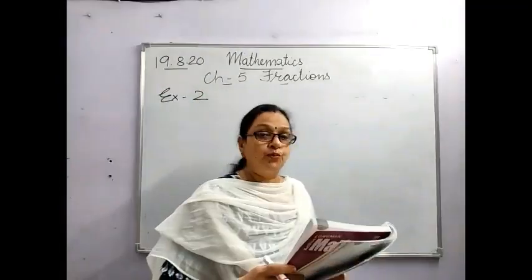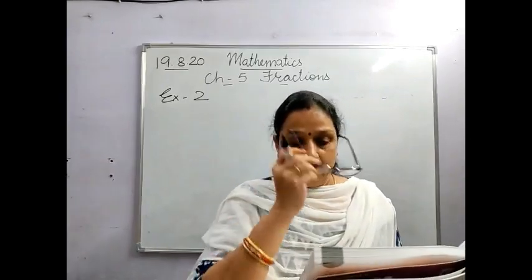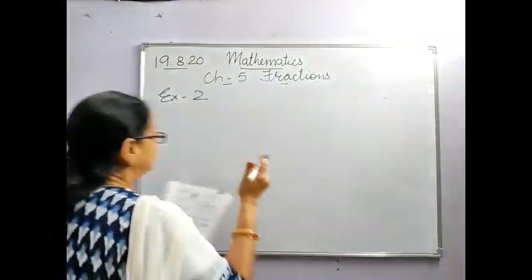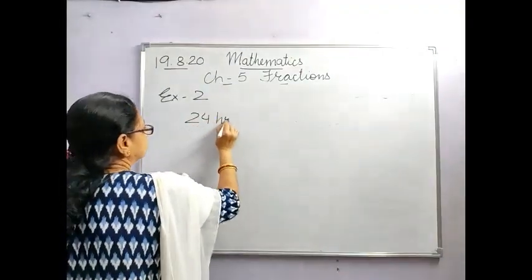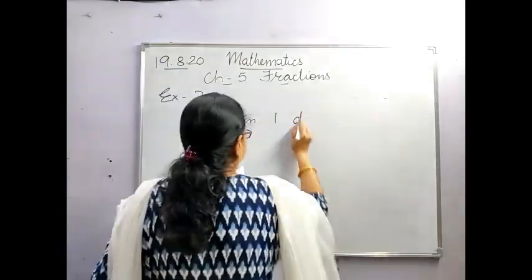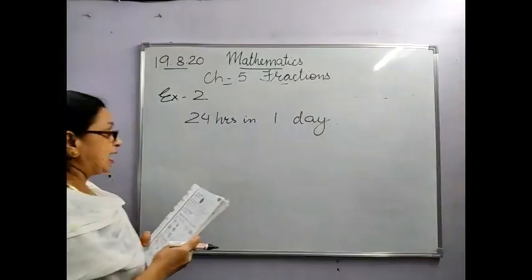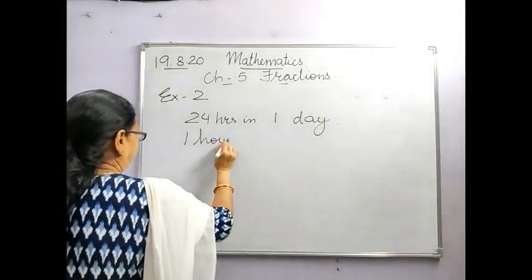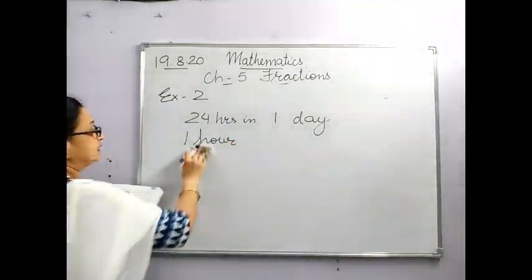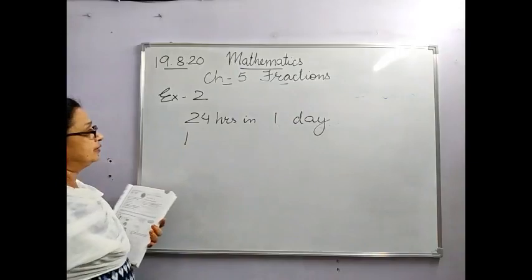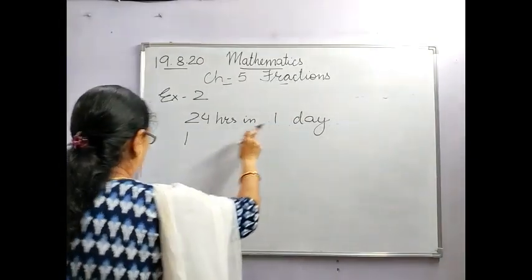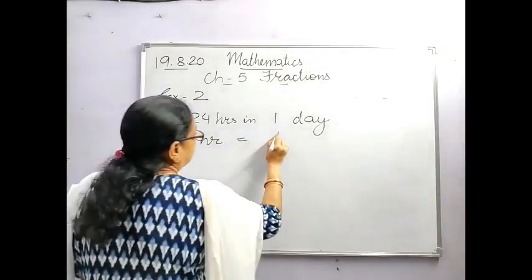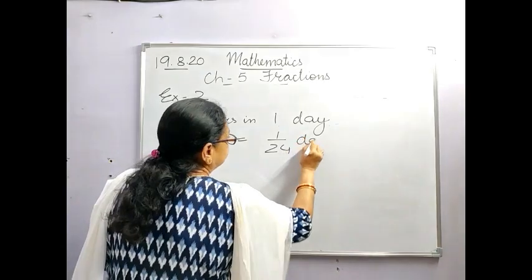Now you have to represent 1 hour as a fraction of 1 day. So how many hours are there in 1 day? There are 24 hours in 1 day. This you know. And how many hours are there? 1 hour, or you can say 1 day has got, this is already written, 24 hours in one day, then 1 hour is 1 upon 24 days.